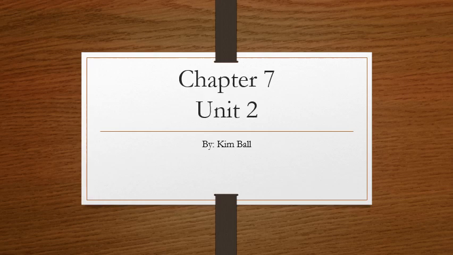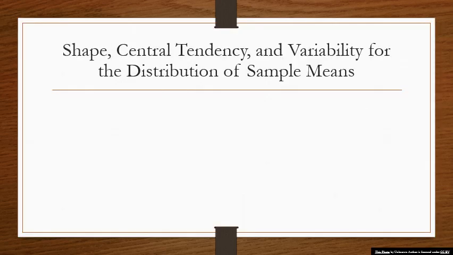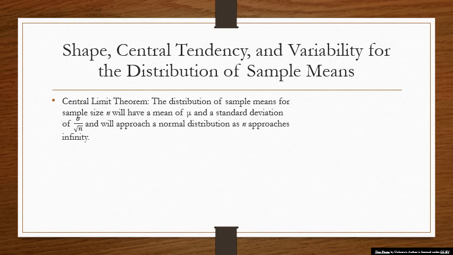Chapter 7, Unit 2. Let's talk about the shape, the central tendency, and the variability for the distribution of sample means. First off, we have to talk about the central limit theorem. This says that the distribution of sample means for any sample size n will always have a mean of mu, which is equal to the population mean, and the standard deviation will be equal to the standard deviation of the population over the square root of n. And it will approach a normal distribution as n approaches infinity.